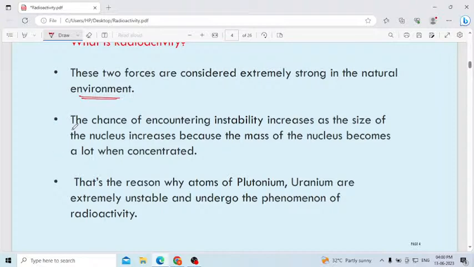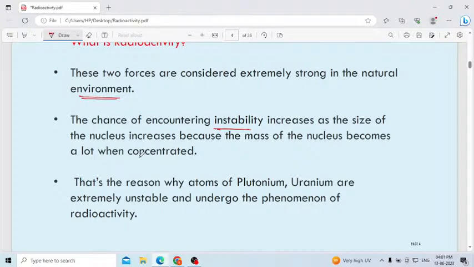Let us concentrate on this point. The chance of encountering instability. Why will radioactivity happen? Because the atoms, before they undergo radioactivity, are unstable; once they undergo radioactivity, they will be stable. Instability increases as the size of the nucleus increases. Why are atoms unstable? Because of many conditions, they attain instability.